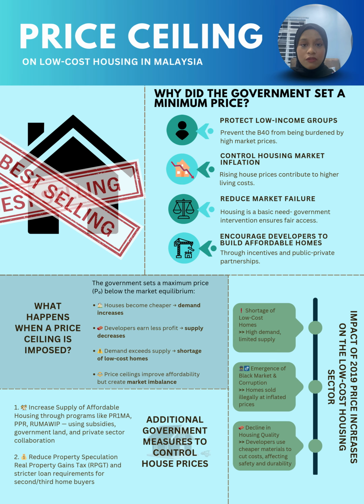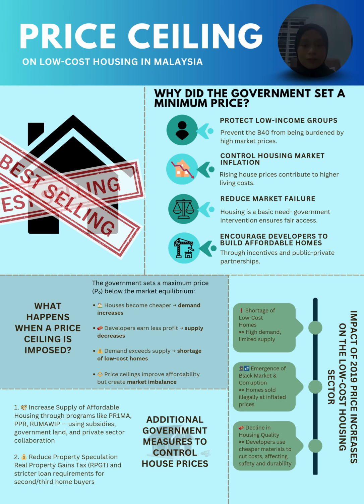The first initiative focuses on increasing the supply of affordable housing through programs such as PRIMA, Rumah and PPR. These programs give low and middle income households the chance to buy homes at prices much lower than the market rate. To make this possible, the government provides subsidies, uses government land, and collaborates with private developers to reduce construction costs. By increasing the supply of houses, it also helps to stabilize housing prices and make homes more affordable for the public.